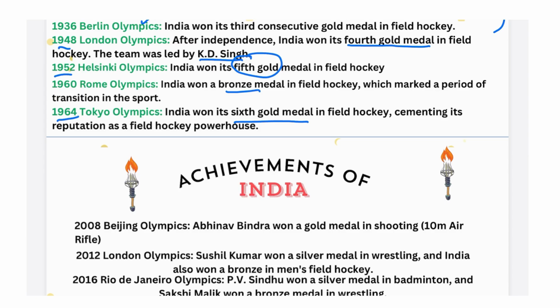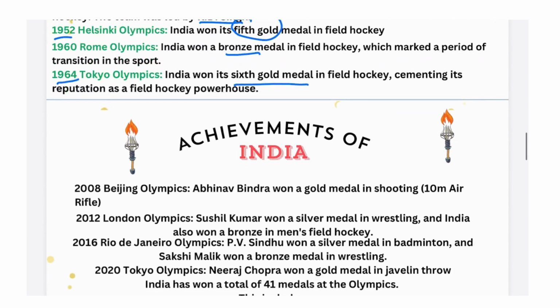And in 2008, this information becomes very important. Abhinav Bindra was the first Indian to win a gold medal in shooting rifle. First Indian. Remember this information. The first Indian to win a gold medal in shooting was Abhinav Bindra. And in 2020, Neeraj Chopra performed very well and he won a gold medal in javelin throw.